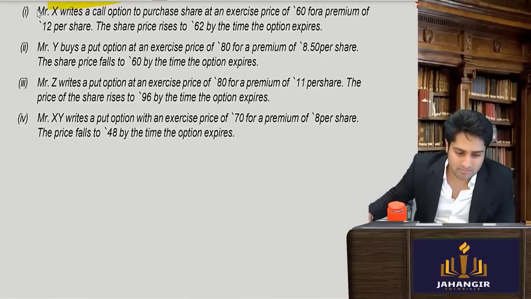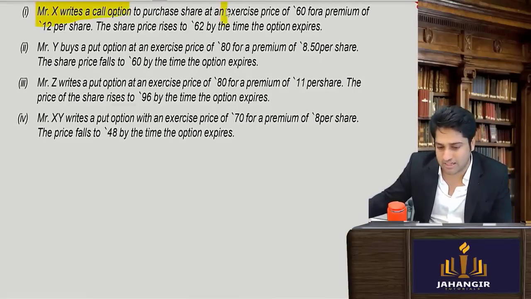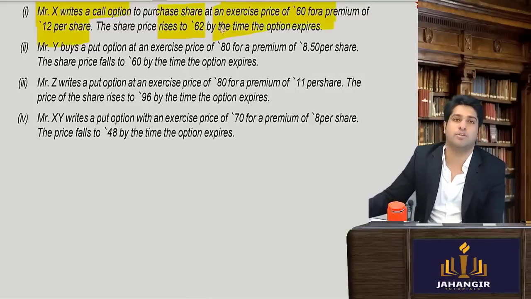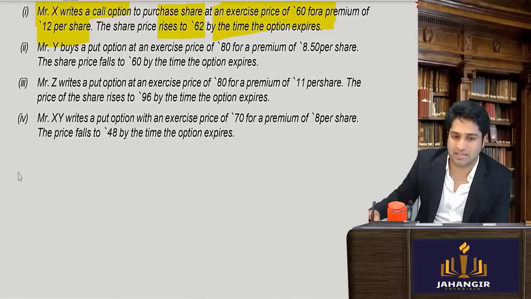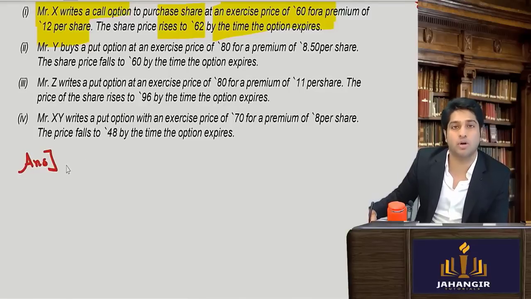Let's read. Mr. X writes a call option to purchase a share at an exercise price of rupees 60 for a premium amount of rupees 12 per share. Share price rises to 62 at the time the option expires. Now, for each one, you will make a presentation something like this. Answer: you will first write whether he is the holder of the option or the writer of the option. What is he?